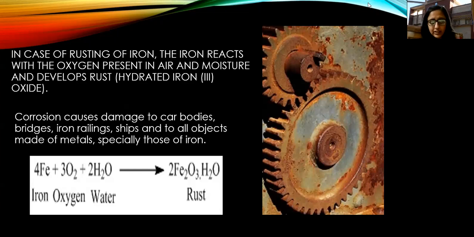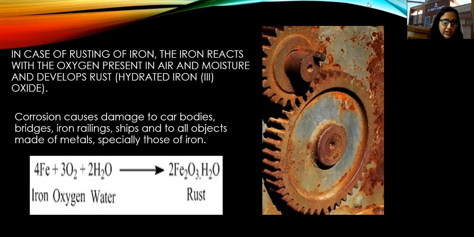So this rusting takes place due to the reaction of iron with the oxygen present in the air and the moisture, or we can say water. Okay, so if there is moisture in the air around us, this rusting can take place. So what is the reaction involved in this rusting?